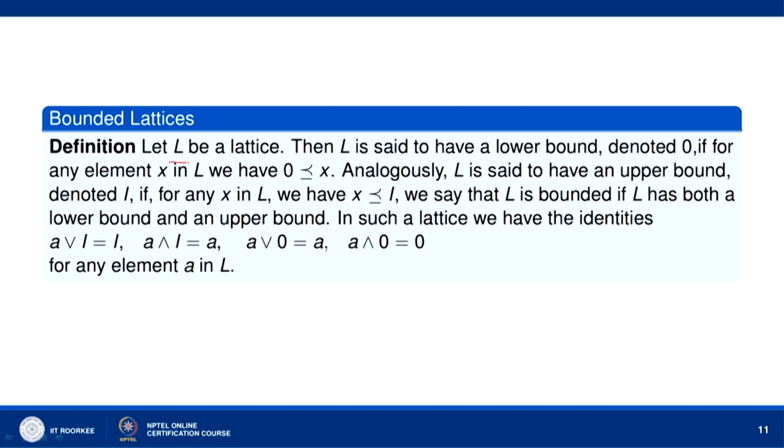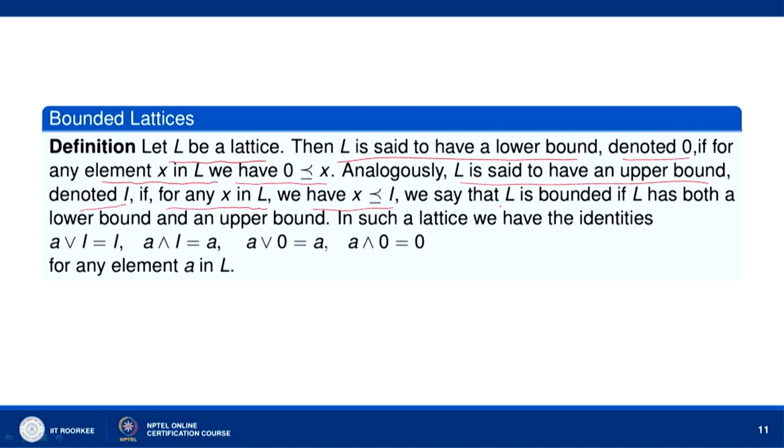Let L be a lattice. Then L is said to have a lower bound, denoted by 0, if for any element x in L we have 0 precedes x. Analogously, L is said to have an upper bound, denoted by 1, if for any x in L we have x precedes 1.